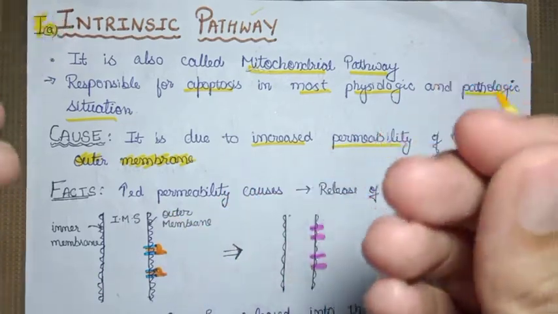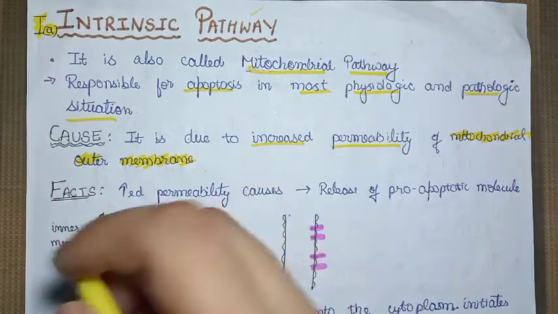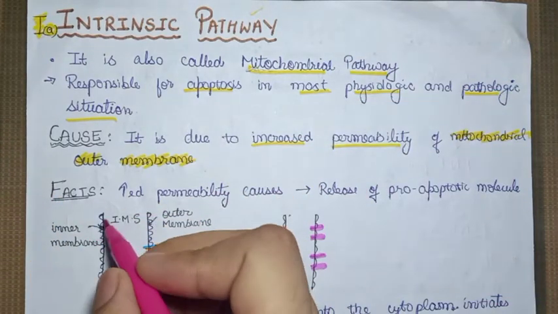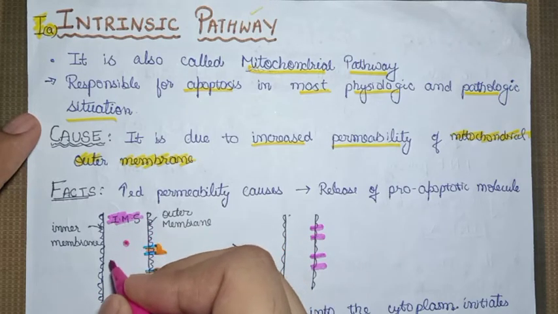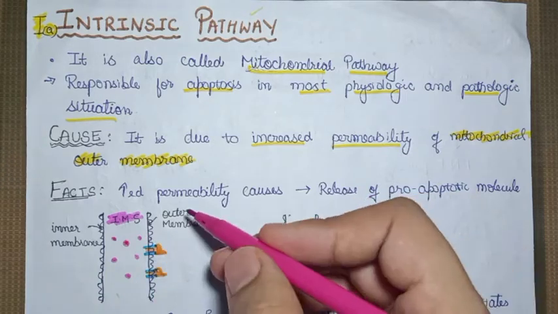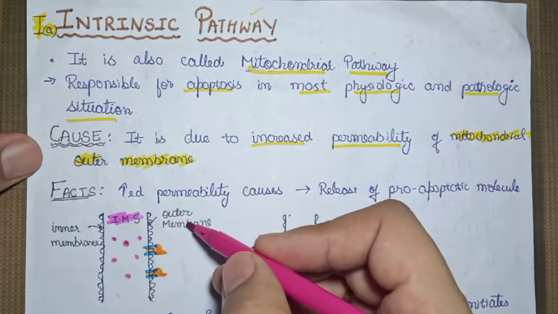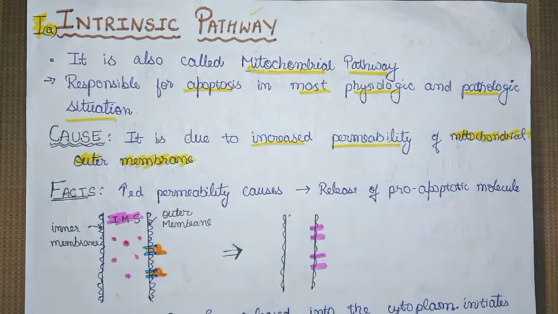The factors which cause the intrinsic pathway to occur are present in the intermembranous space, the space between the two membranes. The factors leak out through these channels when the permeability of the outer membrane changes. So let's discuss it.